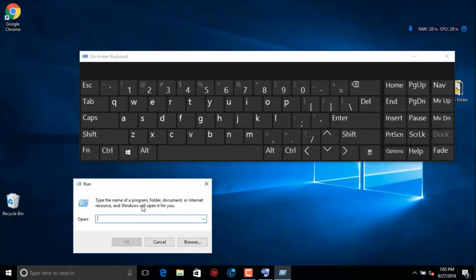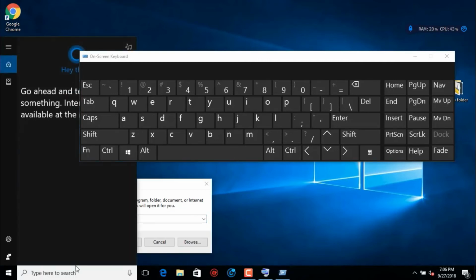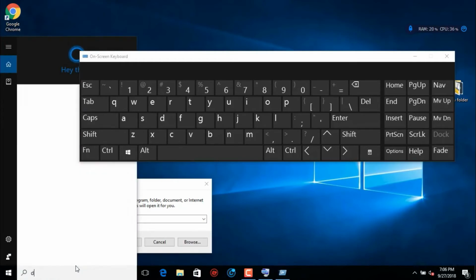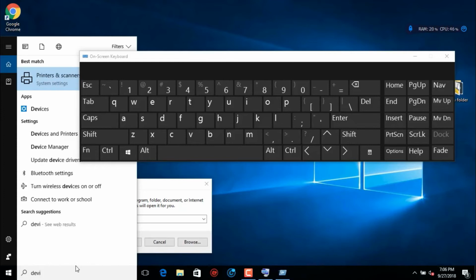Here you have to type devmgmt.msc. Also you can use this search bar to directly search for Device Manager, like device manager.